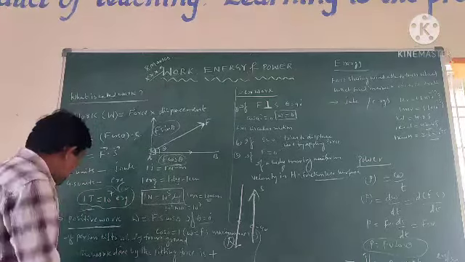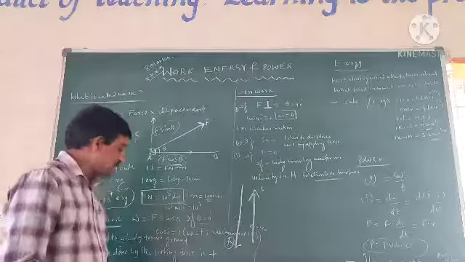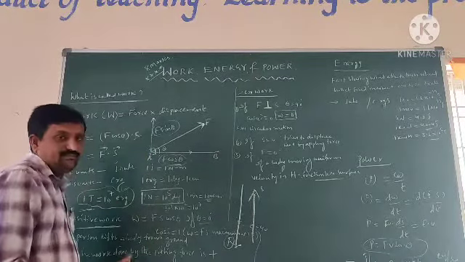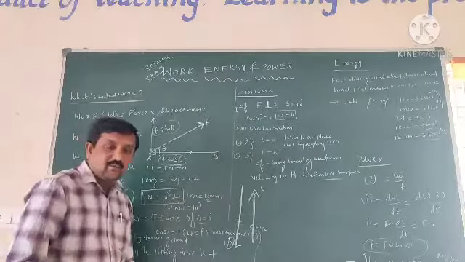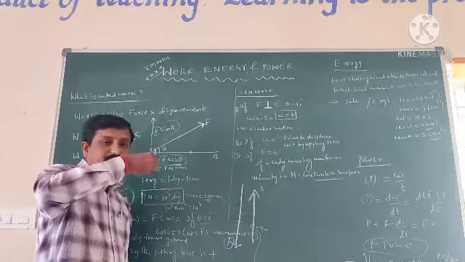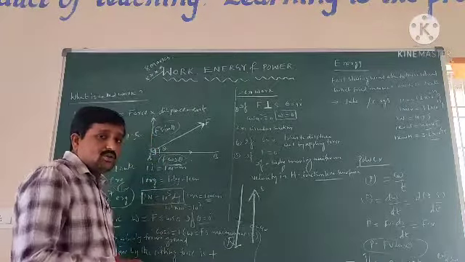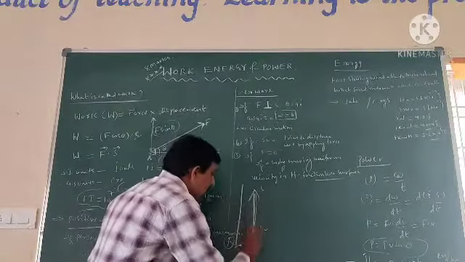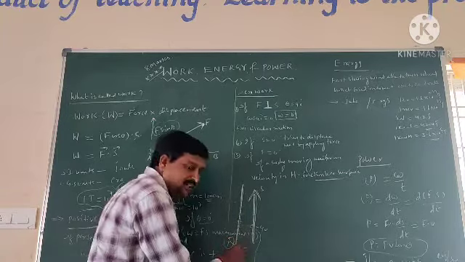Next, negative work. When the force is opposite to the displacement, negative work is done. Let us consider one example. If a person lifts the object in the upward direction, the displacement is upward, while the gravitational force is acting in the downward direction.